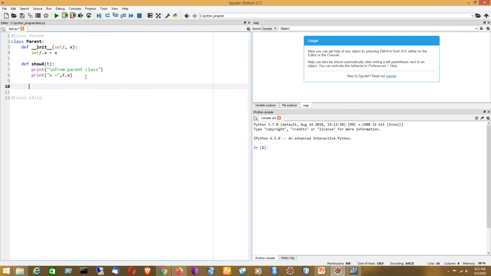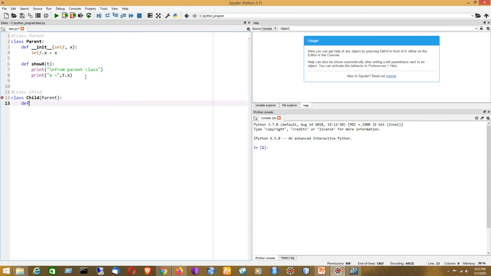So now I will be doing what? I will be just creating the child class. So we'll be using the syntax like class Child within brackets Parent, that is the name of the parent class created before.